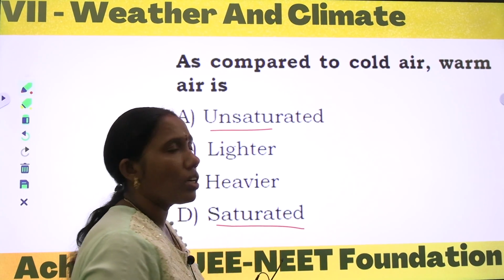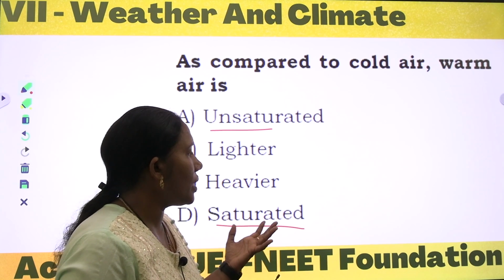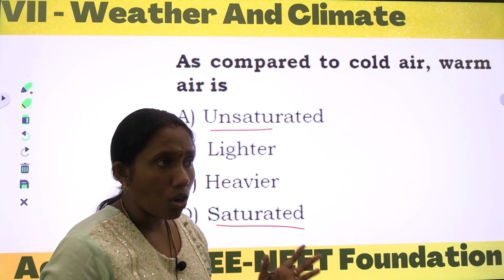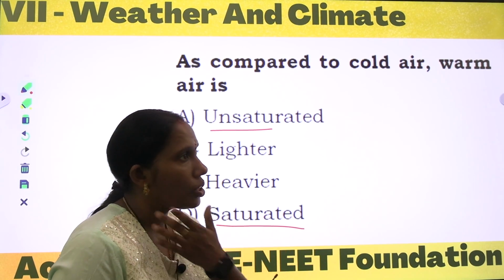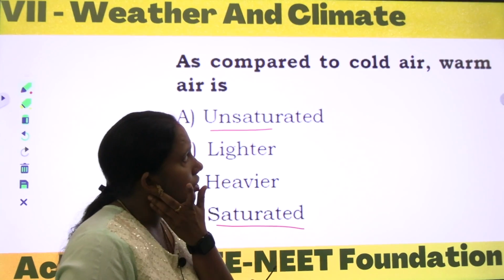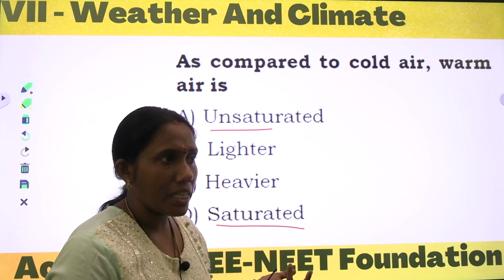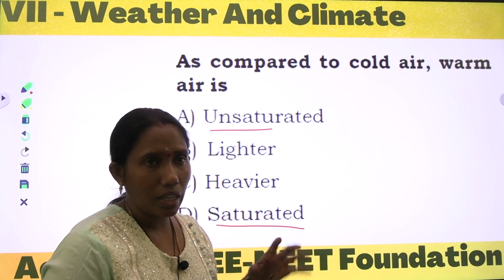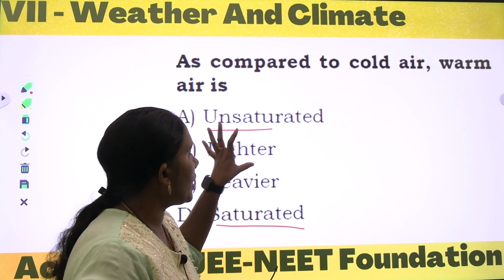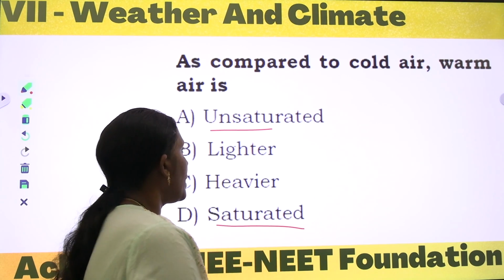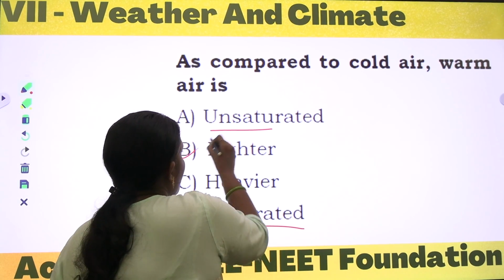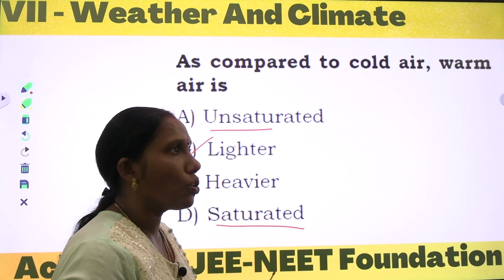Saturation depends upon the conditions of the atmosphere. So when compared with cold air, warm air is lighter.